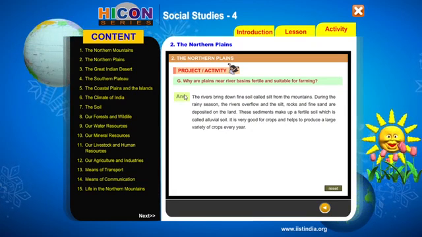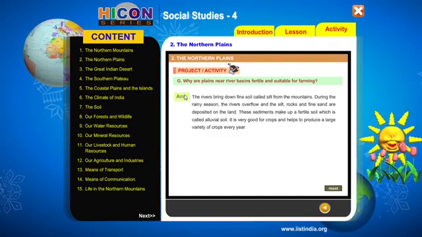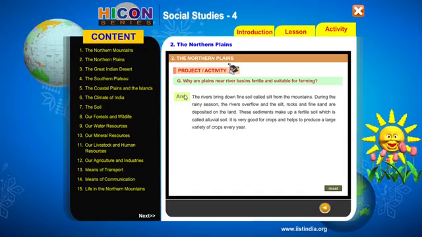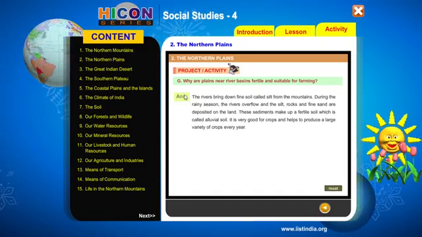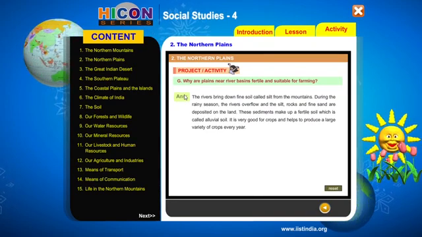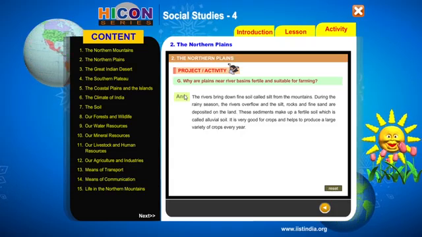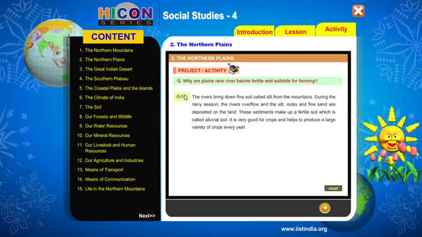During the rainy season, the rivers overflow and the silt, rocks and fine sand are deposited on the land. These sediments make up a fertile soil which is called the alluvial soil. It's very good for crops and helps to produce a large variety of crops every year. That's why the plains near the river basins are fertile and suitable for farming.